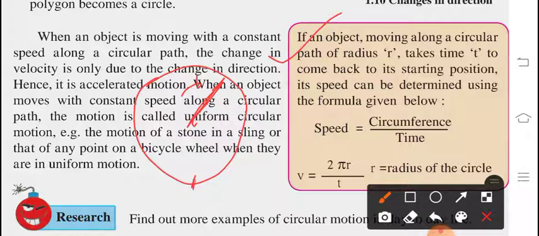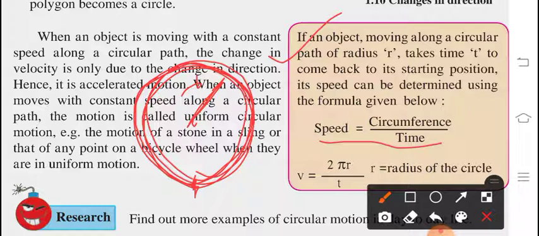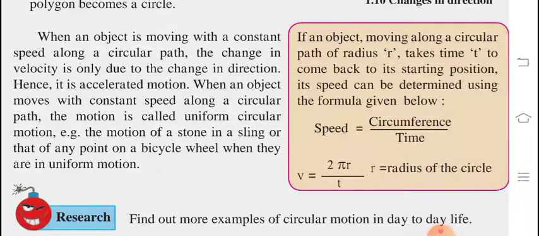If it starts at this point, turns this way, and comes back to this point only, then to find this total distance we have a formula, and that formula is speed equals circumference upon time. Circumference is nothing but the total distance from this point back to this point. Speed equals circumference upon time. So speed is nothing but your velocity, that is v. 2 pi r is the circumference, upon time t. r is the radius of the circle.